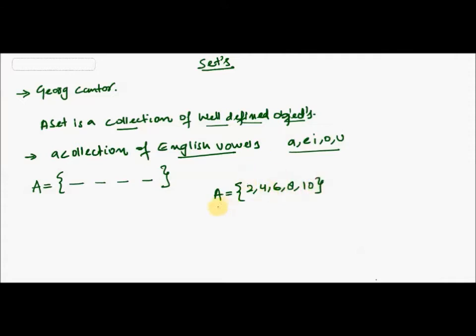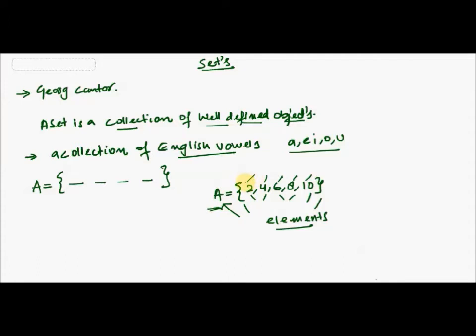Now note here that it is represented by a capital letter. You have to put braces, and each element of the set is separated by a comma, right? Now individual objects are called elements. These are called elements of the set A, right?